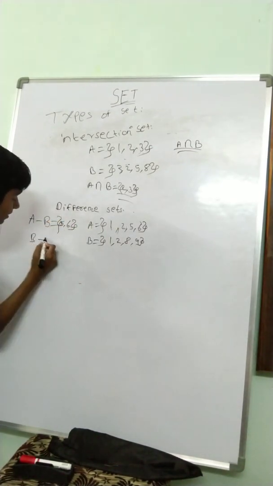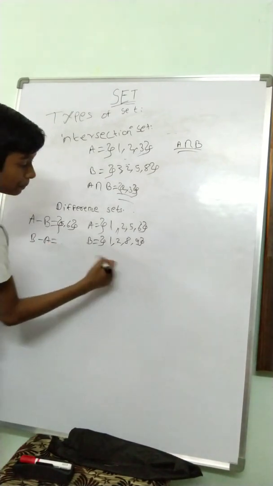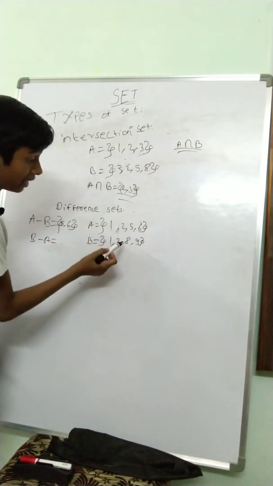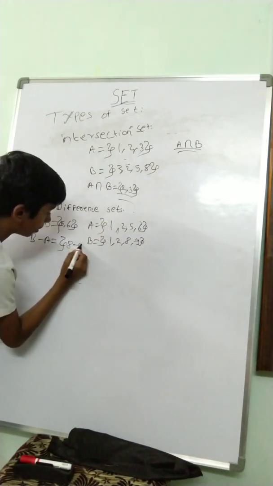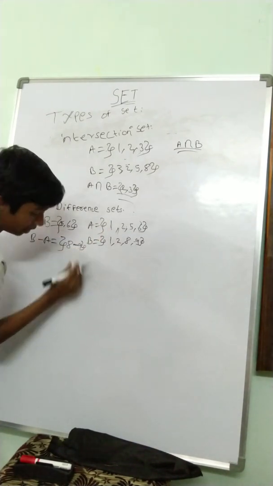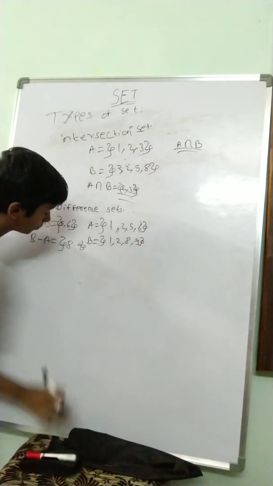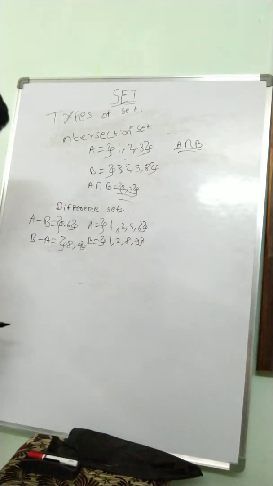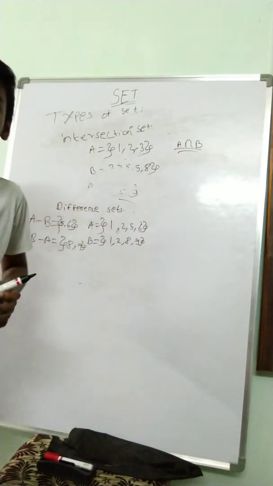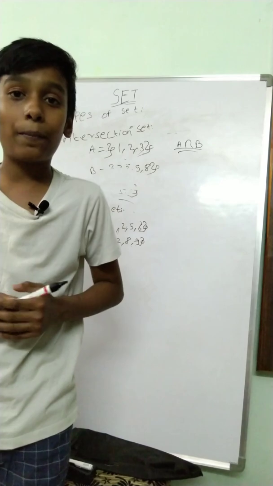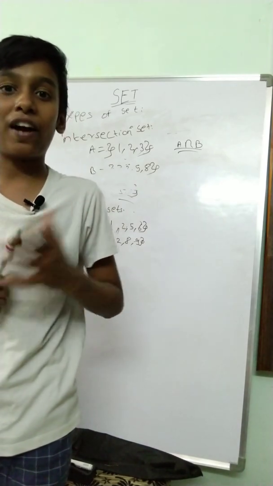So in B minus A, we'll take B as the first and then we'll subtract it, so that we'll get 8, 9. This is the difference between two sets. So that's it for now. And next we'll even learn about the relations in the set and the functions in the set.